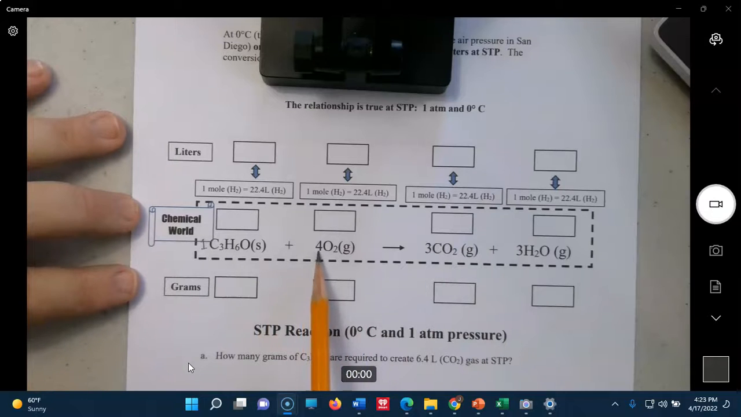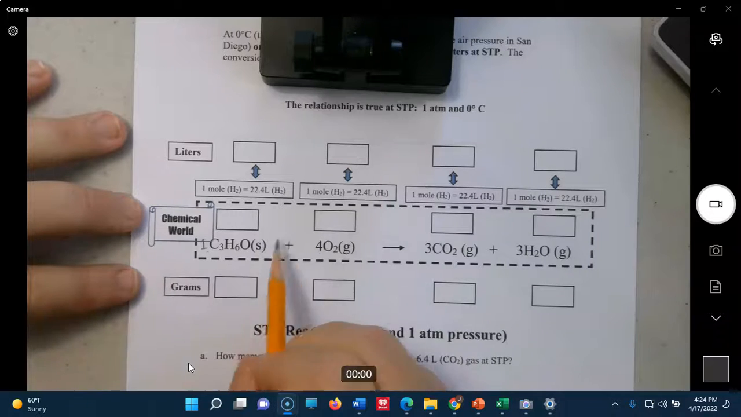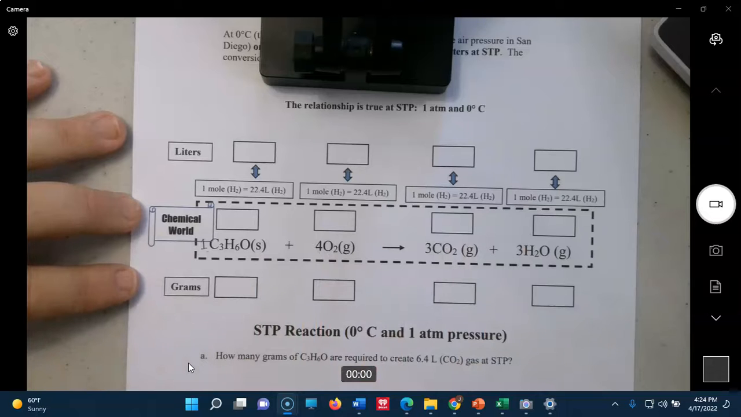If you want to think in terms of molecules, you need 4 oxygen molecules for every one of these acetone molecules. If you put in 4 molecules and react it with 1 acetone, you're going to get 3 molecules of carbon dioxide and 3 molecules of water. Or if you multiply all those numbers by 6.022 times 10 to the 23rd, then you talk about a mole, a big basket of molecules. But it's a number of atoms or molecules. Down here we have grams. Now I didn't fill out the molar mass here. We did that in class, so I'm going to go ahead and do that right now.